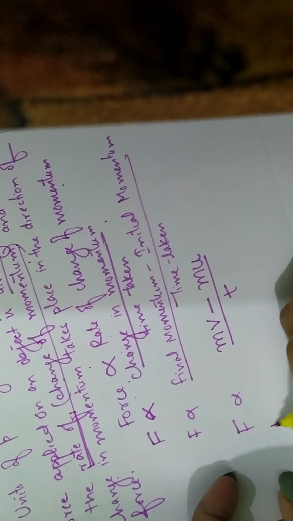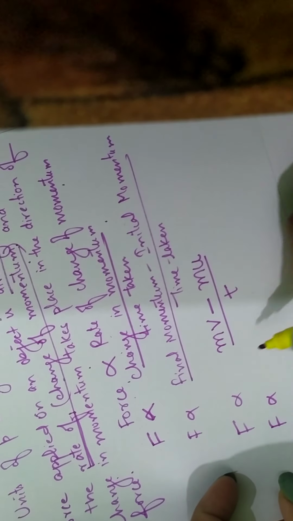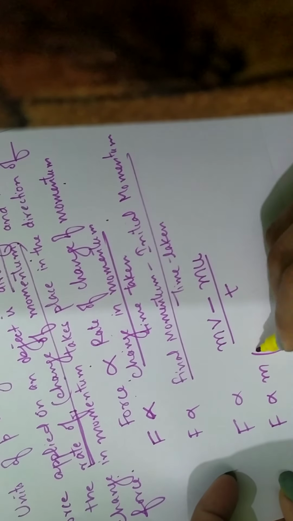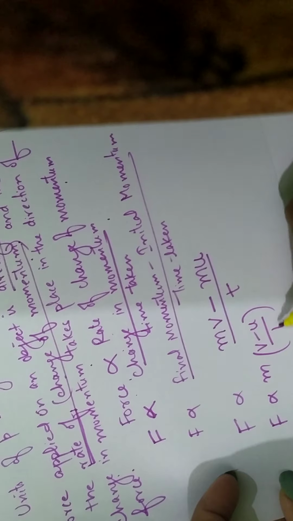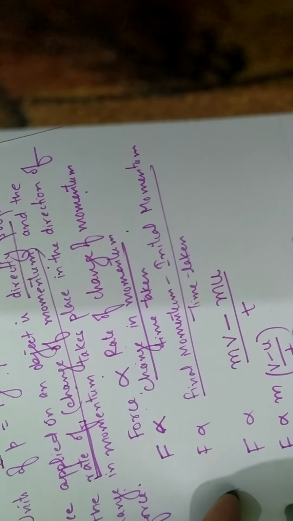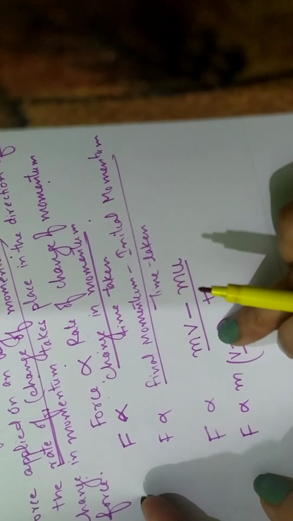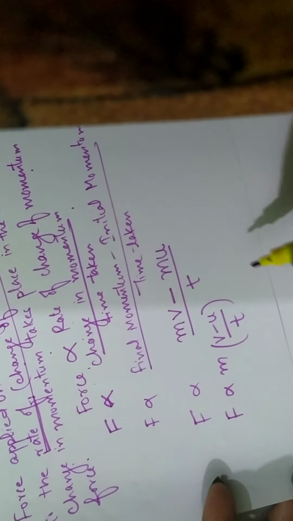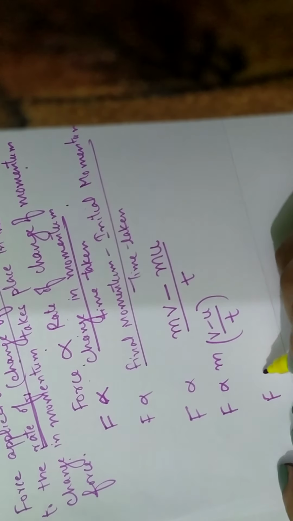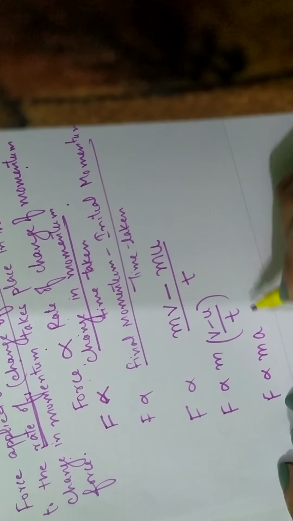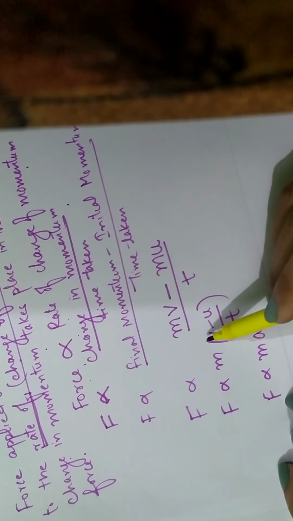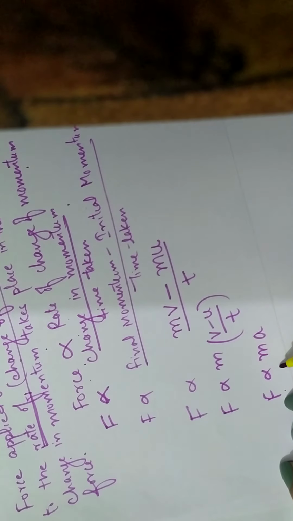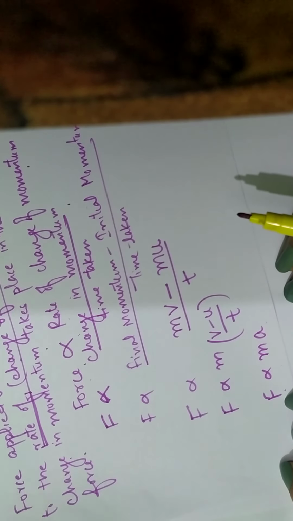So we can write force is directly proportional to, take m common, v minus u divided by t. Now what is this v minus u divided by t? Change in velocity over time taken. This is your acceleration. So force is proportional to mass into acceleration.